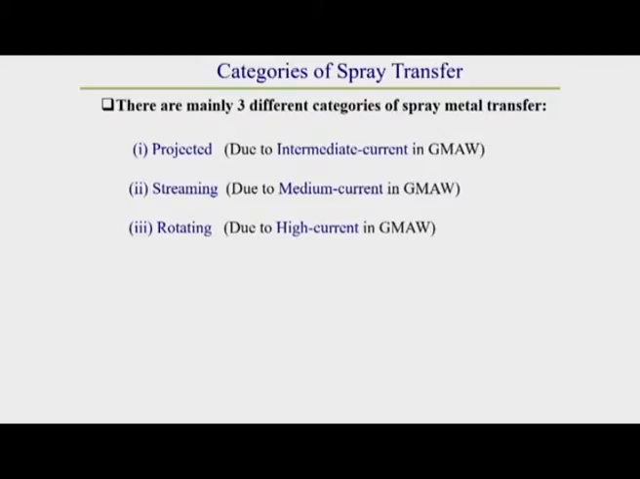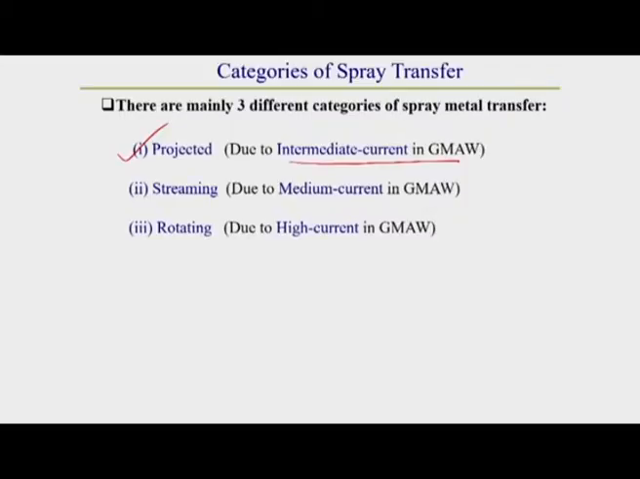Generally, spray metal transfer is mainly categorized into three different categories. What are these three categories? The first category is generally called projected spray metal transfer. It is also sometimes called axial spray metal transfer. Generally, projected spray metal transfer occurs in the case of intermediate current. This we observe in GMAW. For GMAW, generally this projected metal transfer is observed in intermediate current.